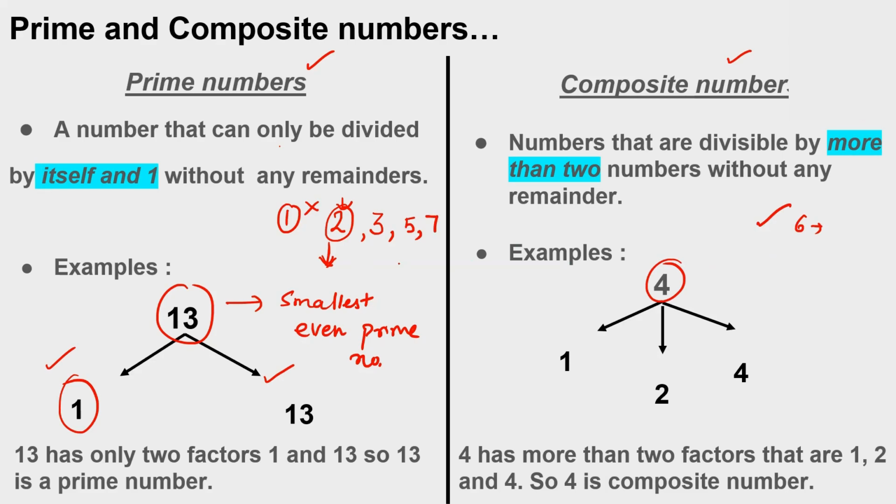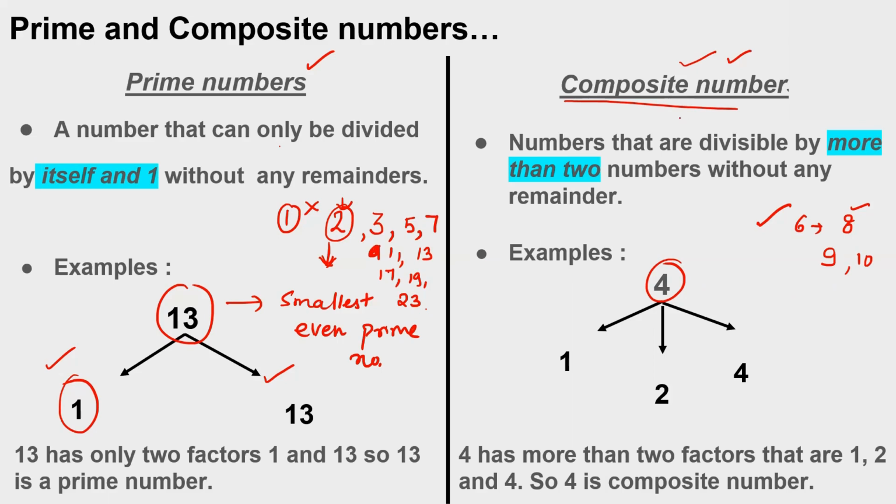7 comes in a table of 7 only. 8 comes in a table of 2 and 4. So that's why 8 is a composite number. And 9 is an odd number, but it's not a prime number. Why? Because 9 comes in a table of 3. So numbers which come in other tables are called composite numbers. After 9, 10 is also a composite number. 11, 13, 17, 19, 23, and these all are prime numbers which don't come in any other table.